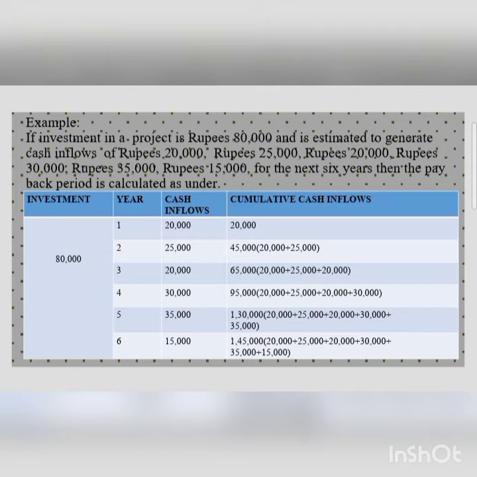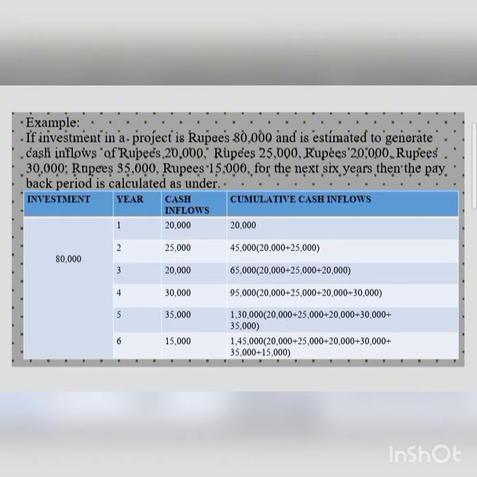During the third year, cash inflows are 20,000. Cumulative cash inflows will be 65,000. 20,000 plus 25,000 plus 20,000 will give you 65,000. Coming to the fourth year, the cash inflows are 30,000 and the cumulative cash inflows are 95,000. That is 20,000 plus 25,000 plus 20,000 plus 30,000 will give you 95,000.